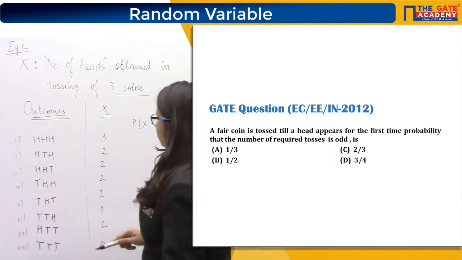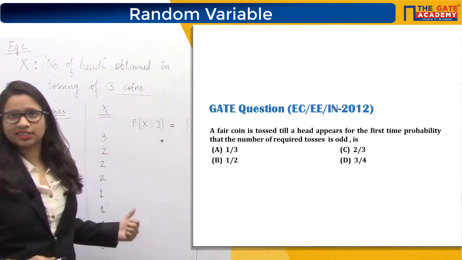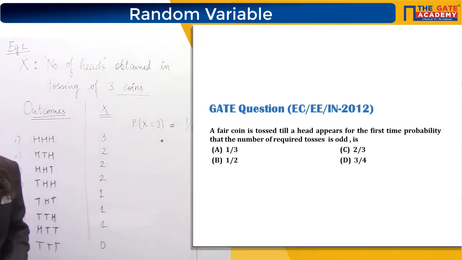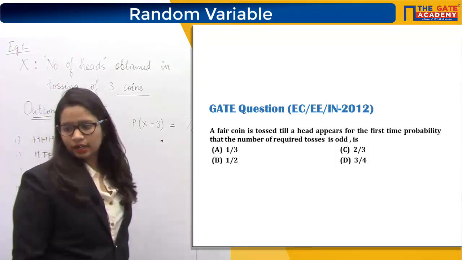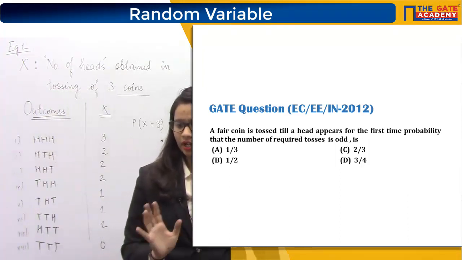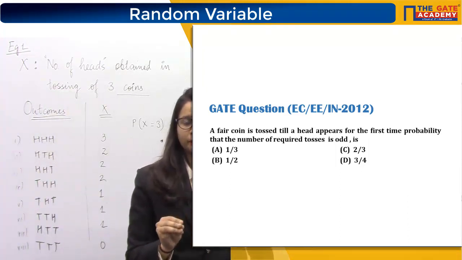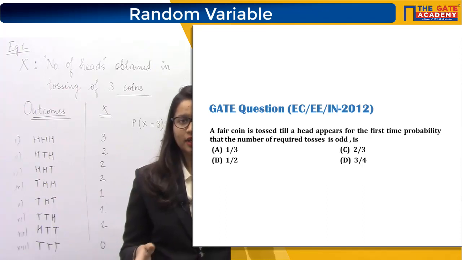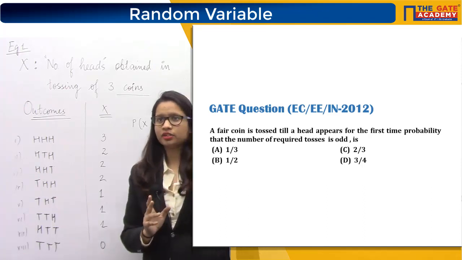So this question I am referring to as example 2. This was example 1, then example 2. Okay. So what is the question? A fair coin is tossed till a head appears for the first time. Okay, what is the experiment? That you are tossing a coin till the head appears for the first time.